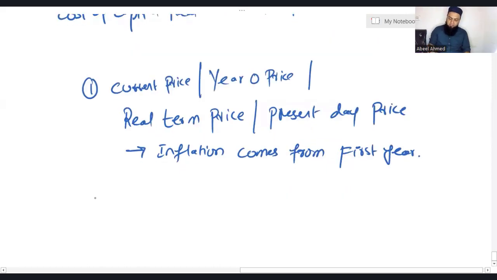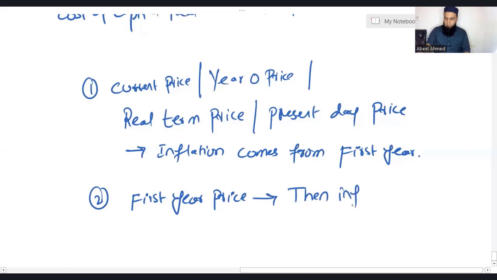Second, if your examiner is using the terminology first year price, then inflation comes from the second year.